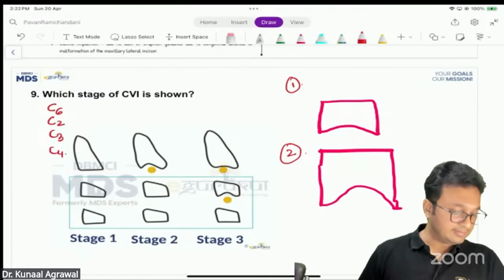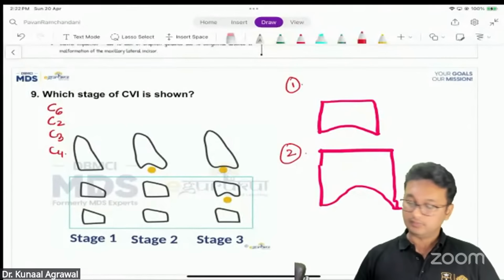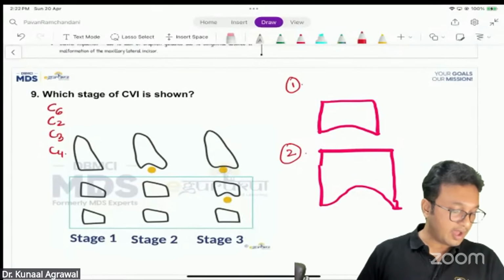So Florence is saying all borders of C1, C2 and C3 have concavities in shape. Herschel is saying it was square shaped with concavity. All right.